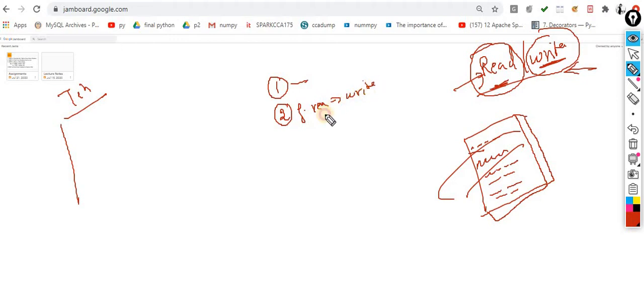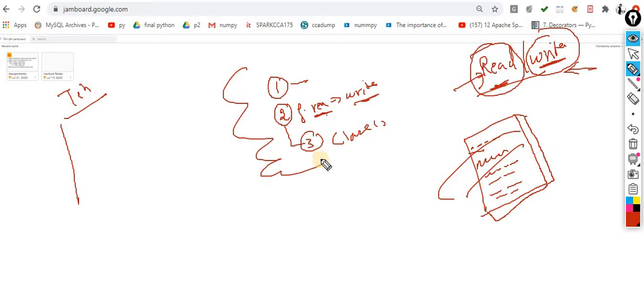Only two operations are there: one is read and one is write. Apart from that there is no other operation. I will describe these in the grid, don't worry about it. The third operation is to close the file. These are the three steps associated with file handling, and these are the mandatory steps whenever you are working with a file.